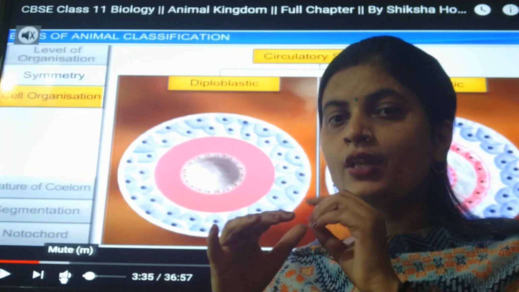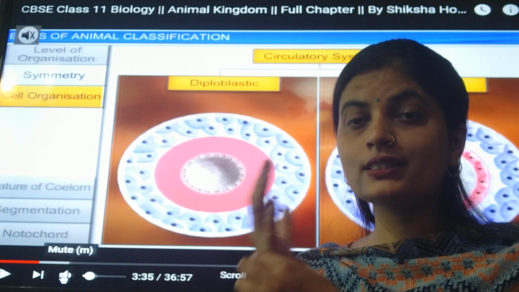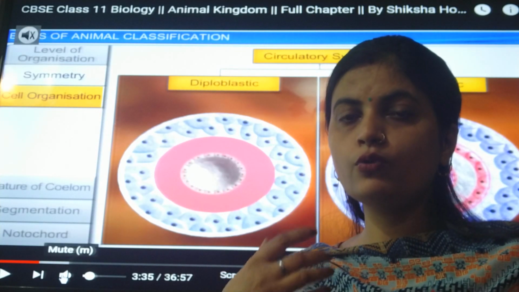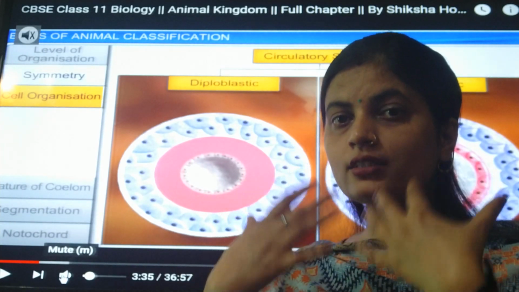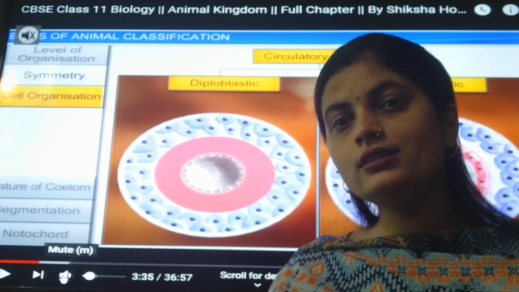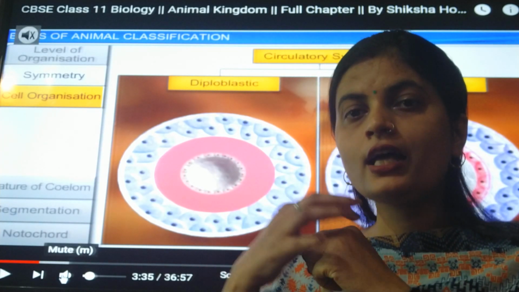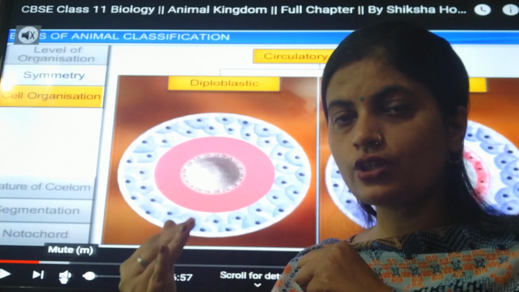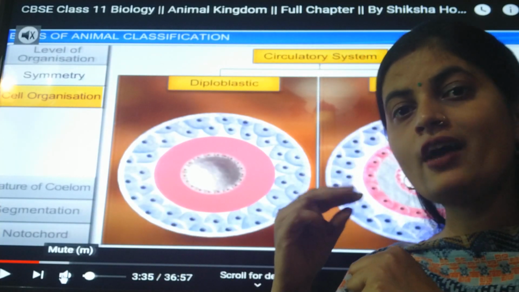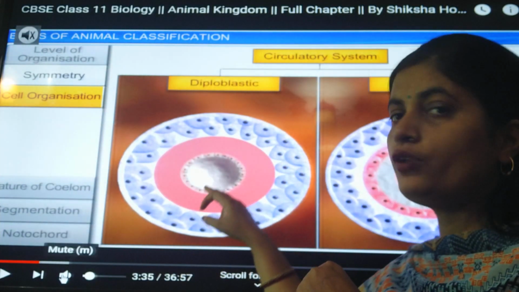Why different layers? Like you can see our skin is made, then inside the skin you can see bones. Inside the bones, in the long bone, bone marrow is there. And inside the cavity of our body skeleton, several organs are there. So the layers of cells help in the formation of these different structures. Those organisms which have diploblastic level of cell organization have only two layers.